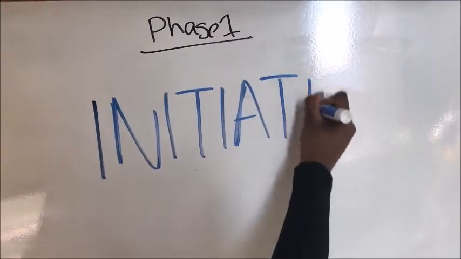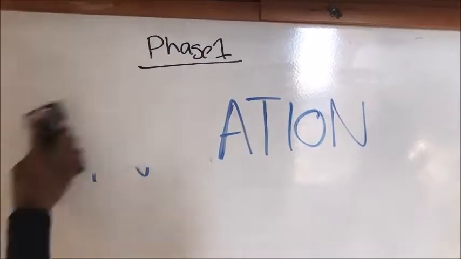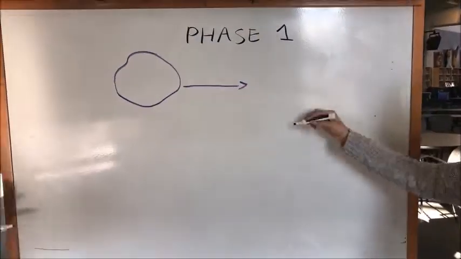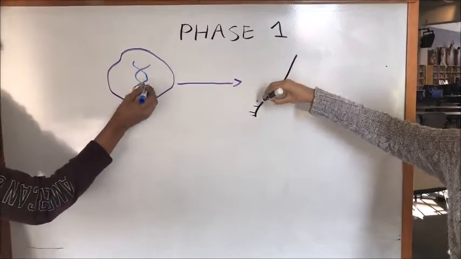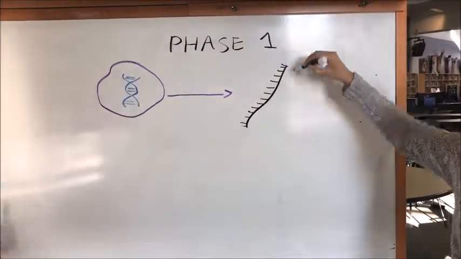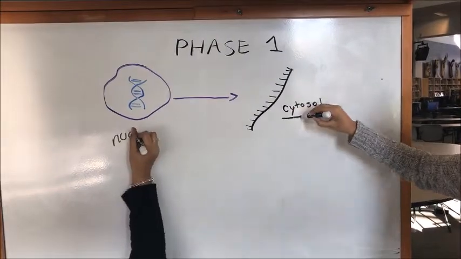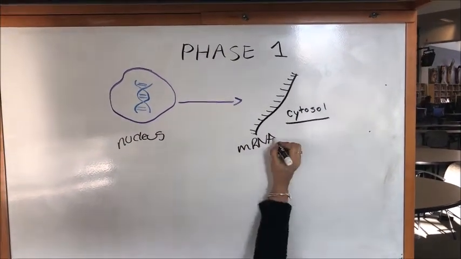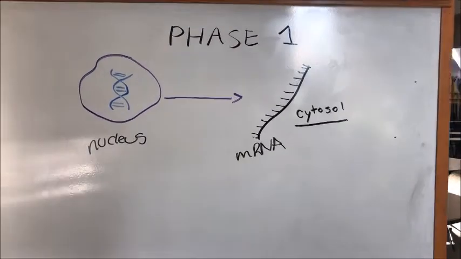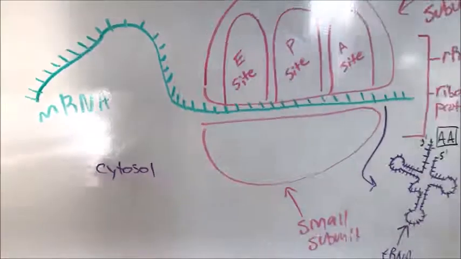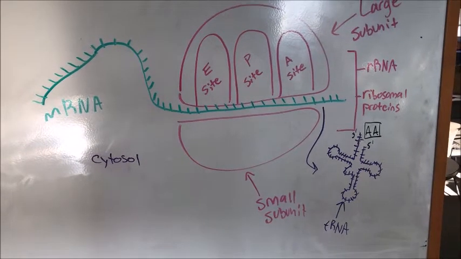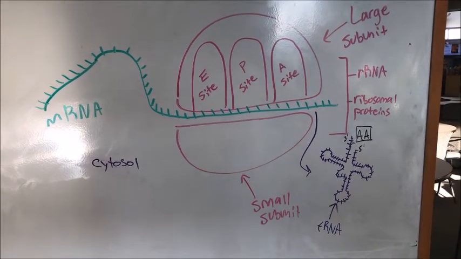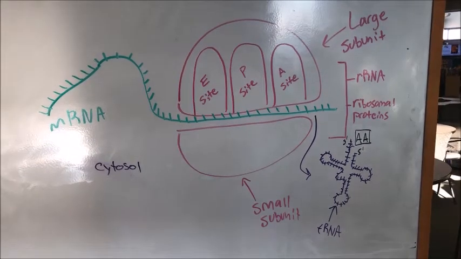Phase 1. Initiation. In initiation, a complementary strand of RNA, known as mRNA, which is messenger RNA, has just left the nucleus and arrived in the cytosol of the cell. This is because it has just been transcribed from the original template strand of DNA in the first stage of central dogma, transcription. Now in the initiation phase, the mRNA must locate and bind to a ribosome composed of ribosomal RNA, ribosomal proteins, a small and a large subunit, as well as an A, P, and E site, which acts as the factory for protein synthesis.